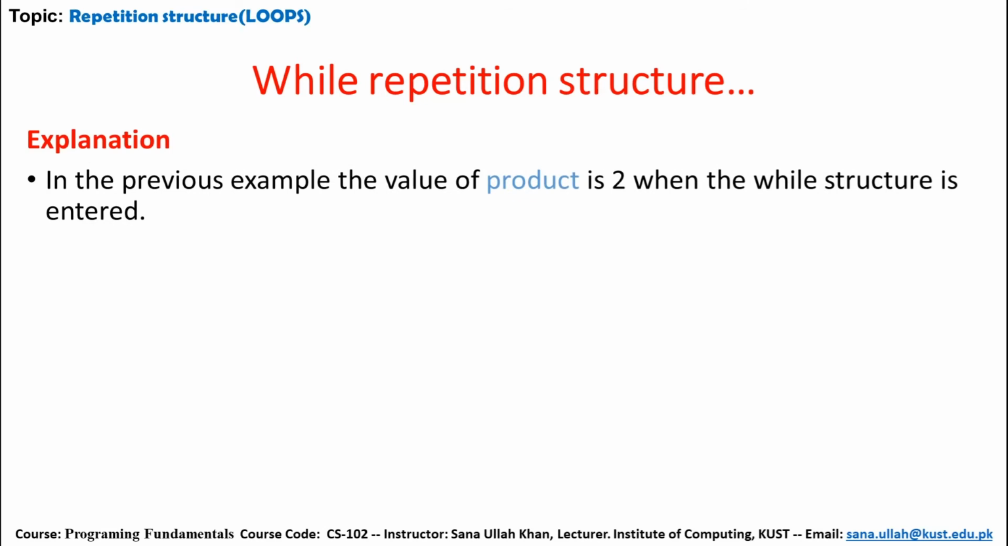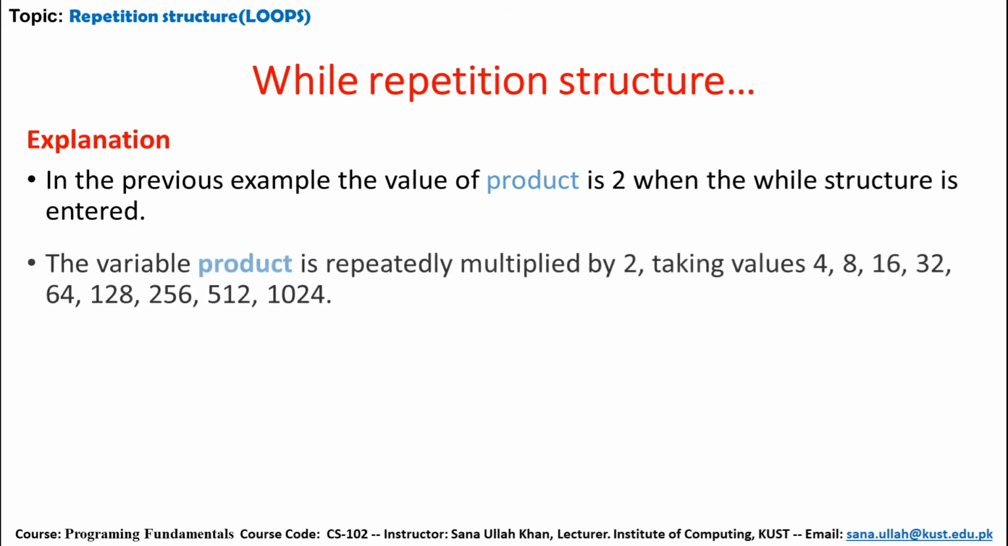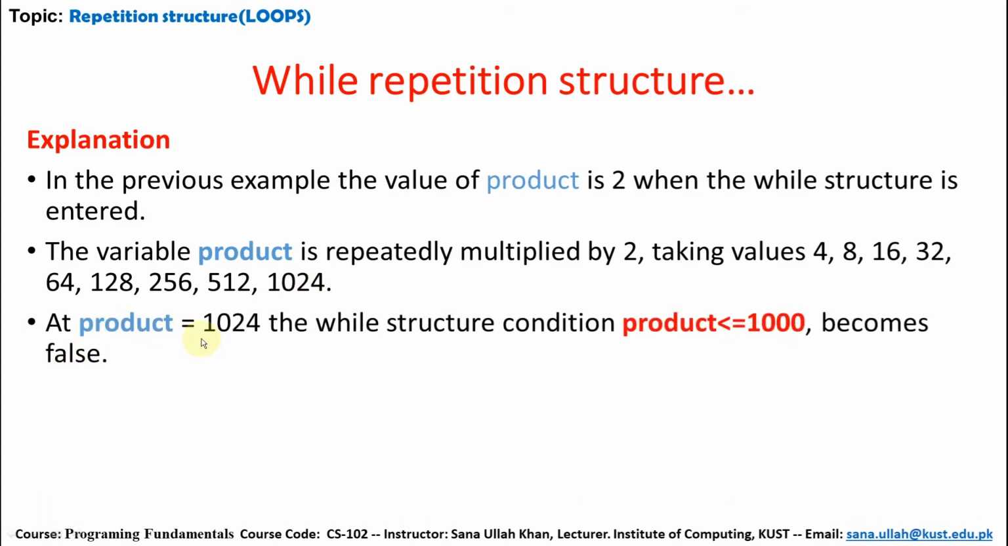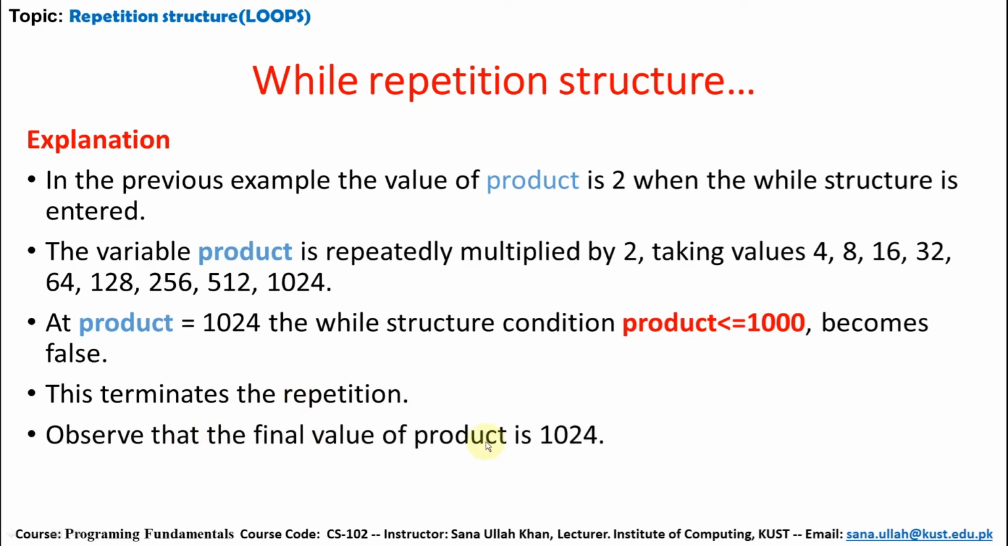Explanation. In the previous example, the value of product is 2 when the while structure is entered. The variable product is repeatedly multiplied by 2, taking the values 4, 8, 16, 32, 64, 128, 256, 512, 1024, which is greater than 1000. When the product value is 1024, the while condition, 1024 is less than or equal to 1000, becomes false. What will happen? This terminates the repetition. Observe the final value of the product.